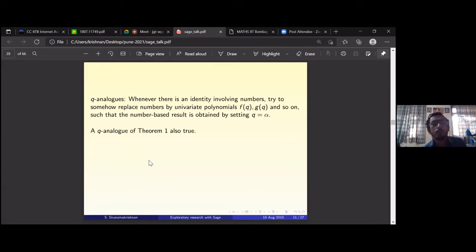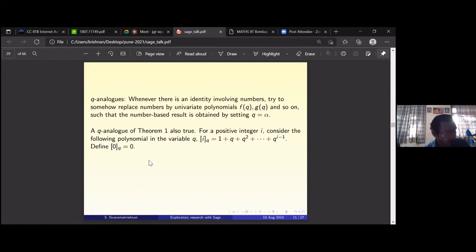So this theorem 1 is the Graham-Pollak theorem. A Q analog of that is also true. So what is the Graham-Pollak theorem saying? It says that the determinant of the distance matrix of a tree has a nice formula. In the distance matrix of a tree, you remember that the diagonals are all 0. Off diagonals are the distance between vertex i and vertex j. That will be the ijth entry. This distance will be some number, like 1, 2, 5, something, and it's going to be a non-negative integer.